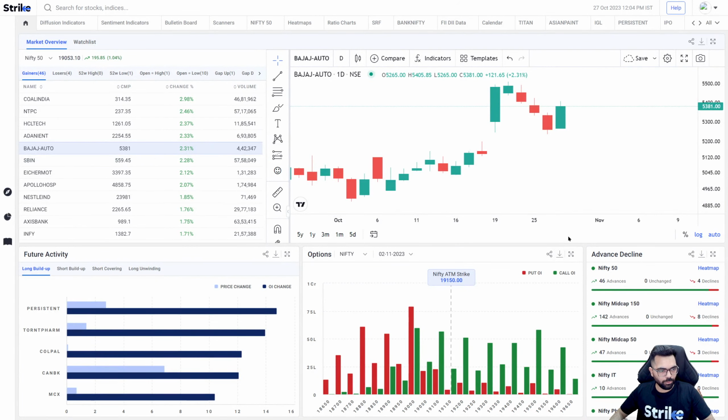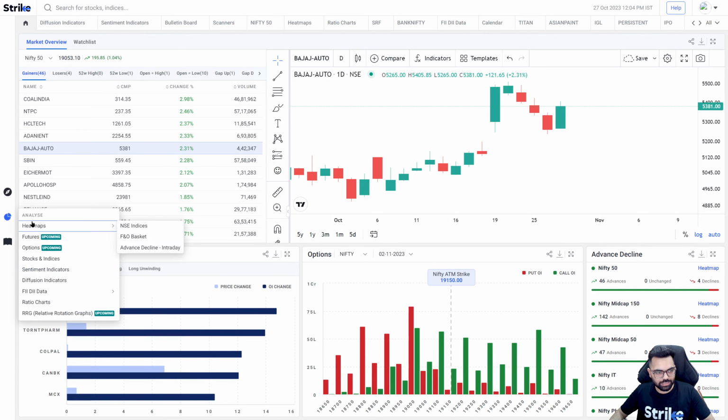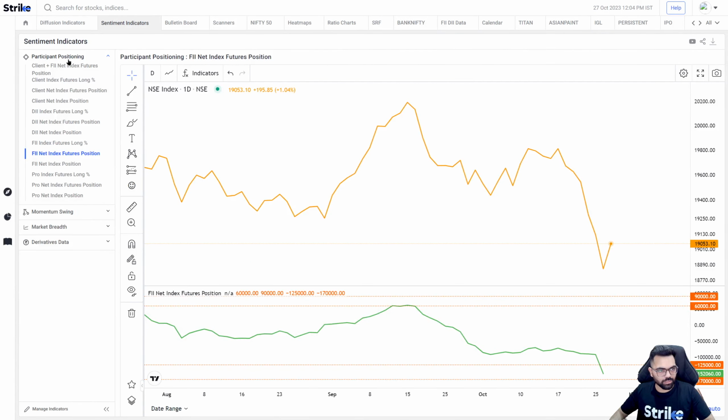Positioning by foreign institutional investors is one of the very important tools to judge sentiment in the market. So you can find the same in sentiment indicators of Strike. All you have to do is go into the Analyze tab, then go to Sentiment Indicators. Now you'll see the first section is participant positioning, where we have given all sorts of positioning indicators.